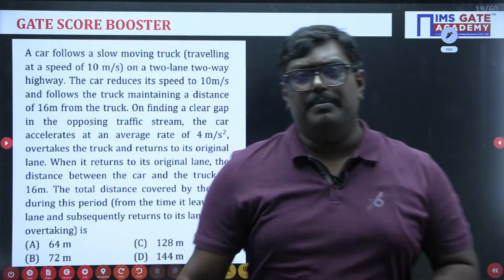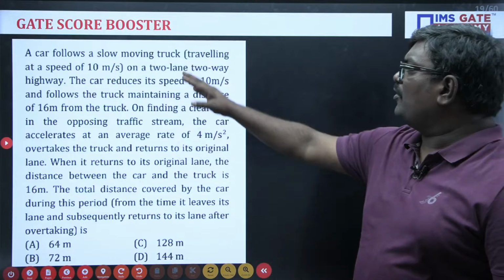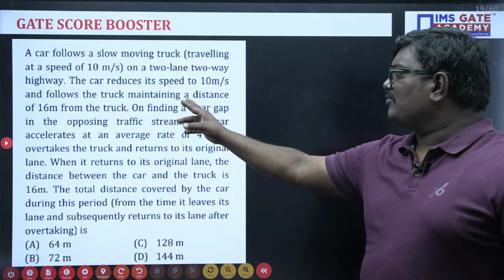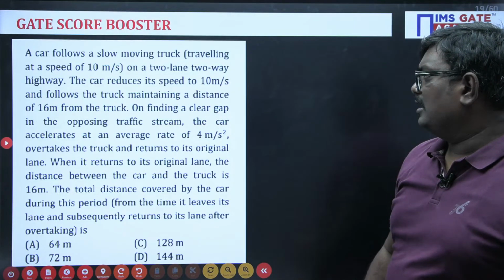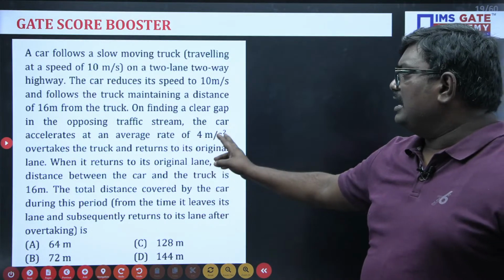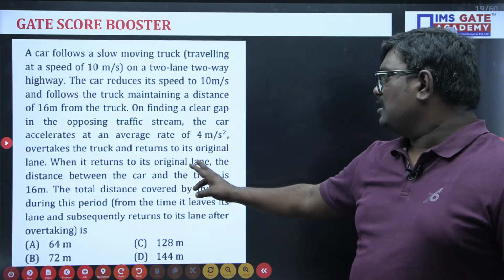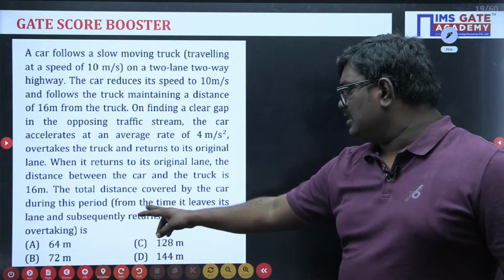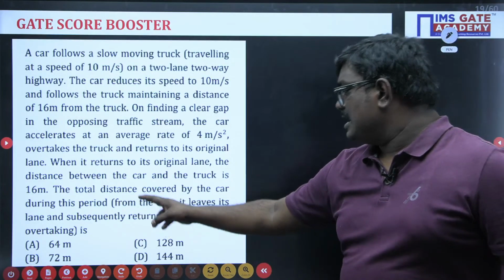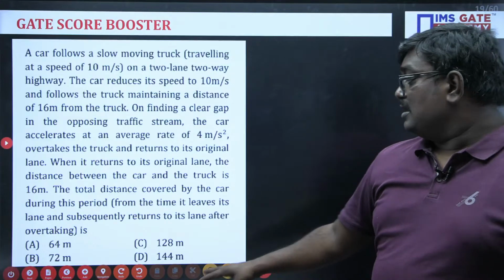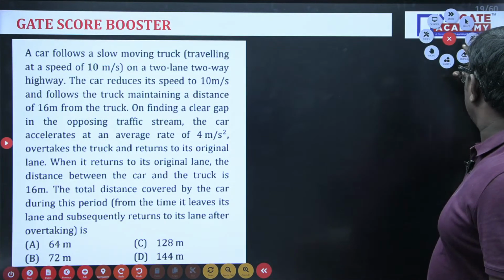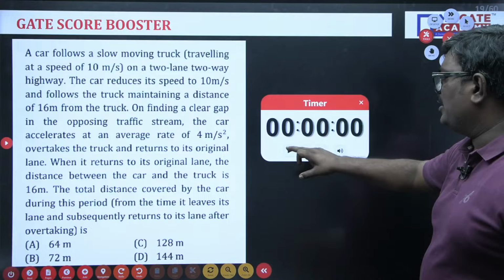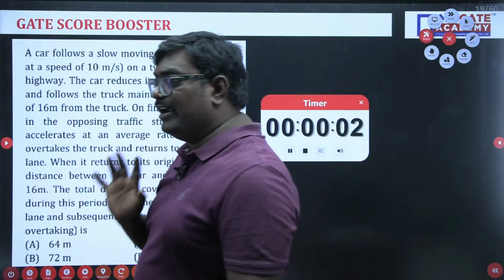So what is this problem? We have read the question: a car follows a truck on a 2-lane road. The car reduces to 10 meter per second speed, and the truck maintains a 16 meter clear gap, and it has an average acceleration of 4 meter per second square, and the distance between the car and truck is 16. The distance covered by the car during the period from the time it leaves the lane and subsequently returns to the lane. What is this answer? Students, it's a beautiful question. I'll explain the concept also, but I'll give you 1 minute of time. Just read the question and give it a try. Okay?